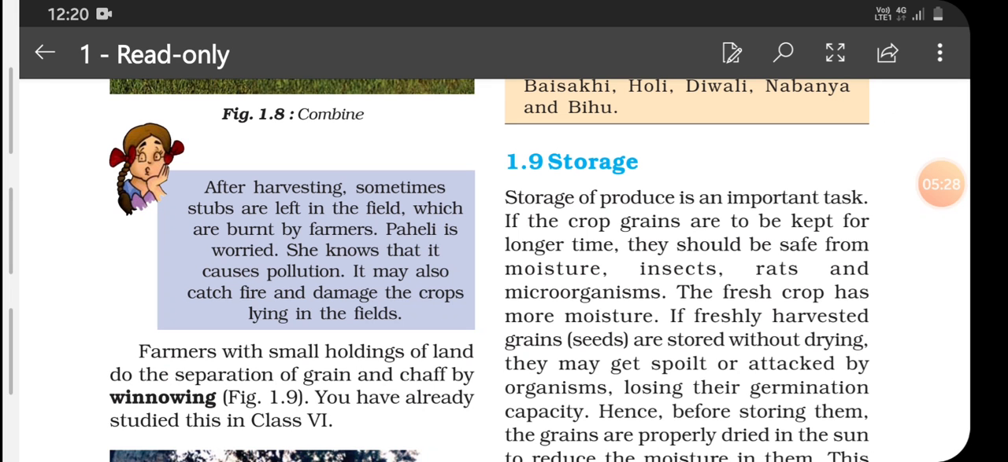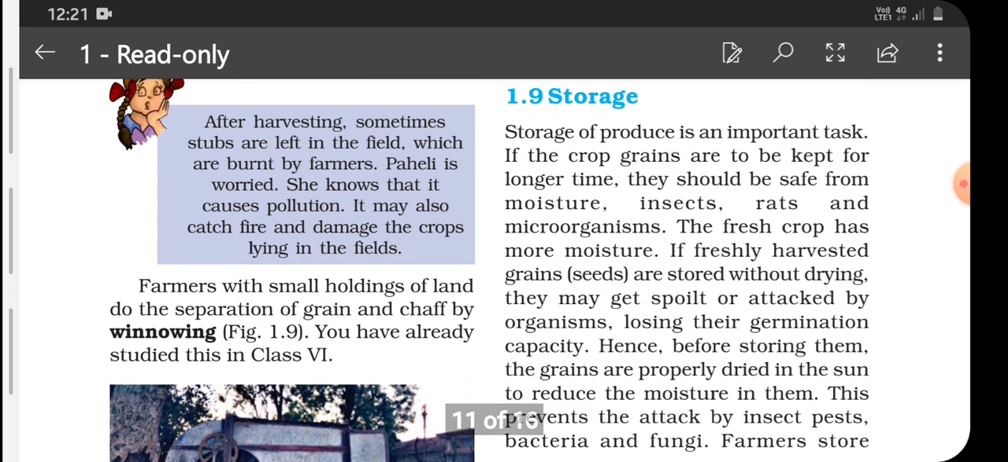Now what Paheli is saying, she is saying after harvesting sometimes stubs are left in the field which are burnt by farmers. She is worried about it. She knows that it causes pollution. It may also catch fire and damage the crops lying in the fields. So burning of the stubs which are left in the field by farmers causes air pollution. It causes a lot of smoke which poses health hazards for us also, and causes many breathing problems in human beings.